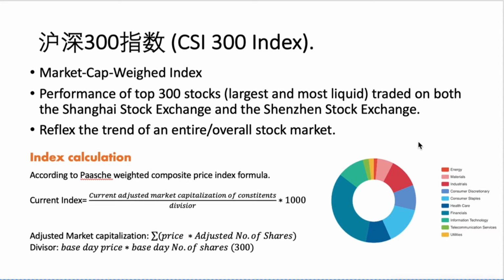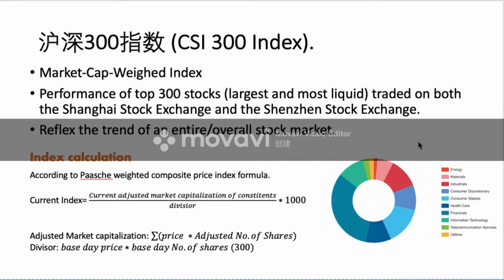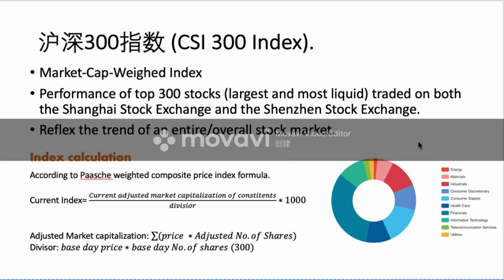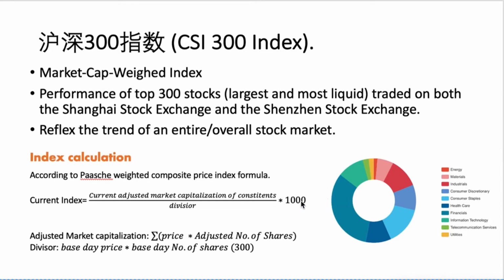In my opinion, it is important to know the index calculation because it can make you more sensitive to changes of the index based on how it was calculated. So, the CSI 300 index is calculated by the current adjusted market capitalization of constituents divided by a constant, a divisor, and times 1,000. 1,000 is the base point. It doesn't matter a lot. We don't need to know this.